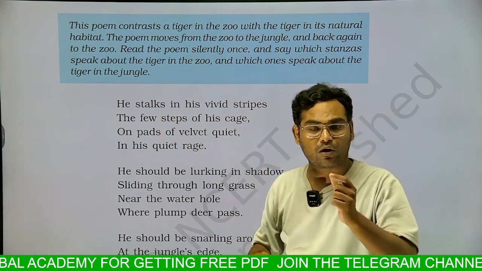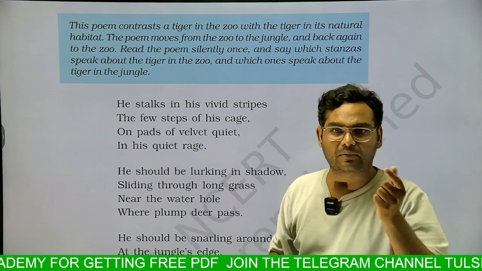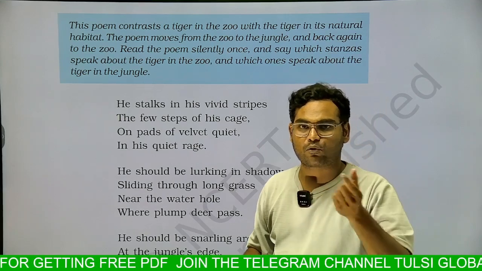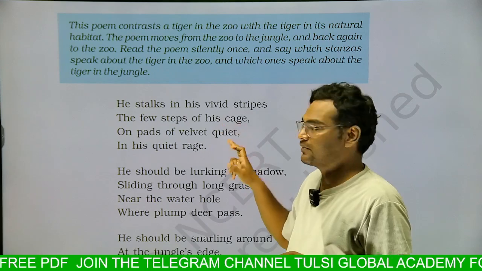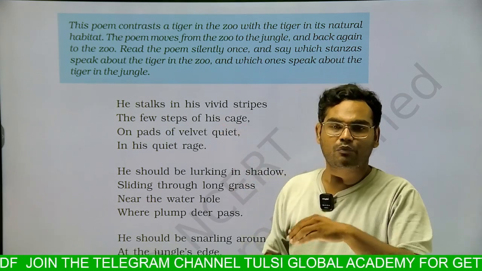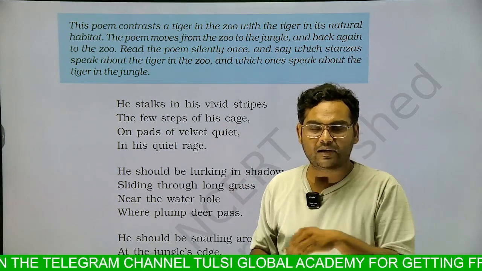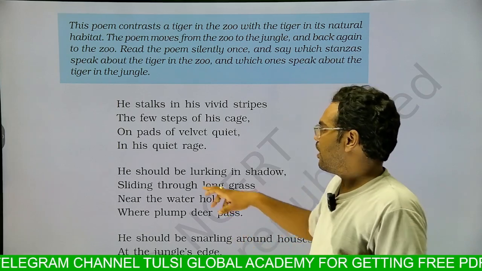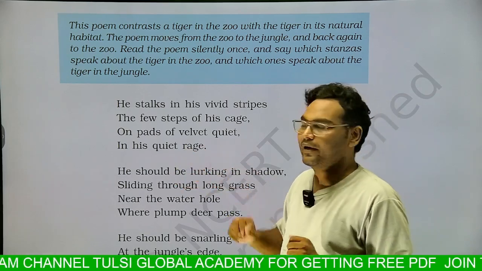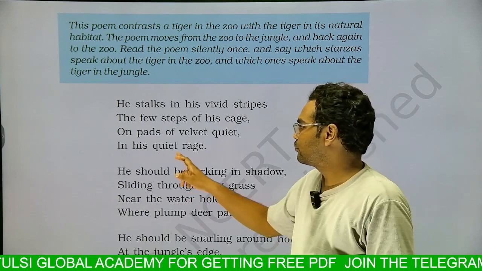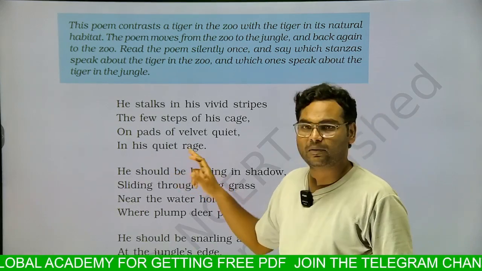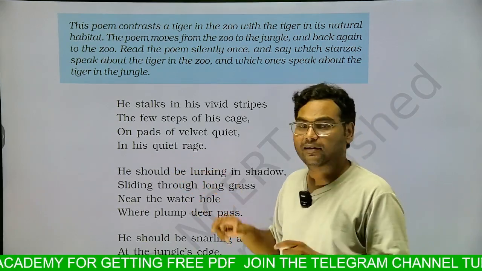Stripes means the lining over the body of the tiger, over his skin. He walks a few steps within the confined place of the cage on pads of velvet, moving with his soft feet in his quiet rage. Quiet means quietly, silently, and rage means anger.